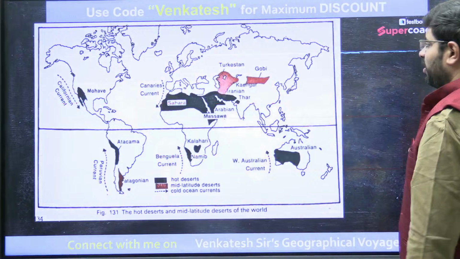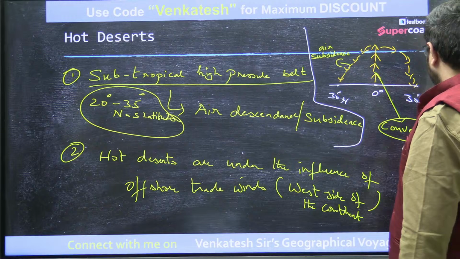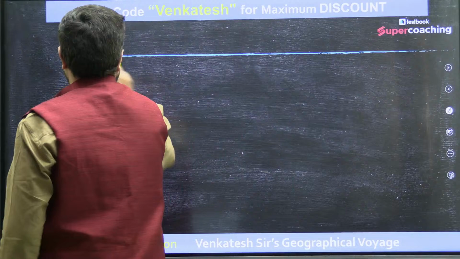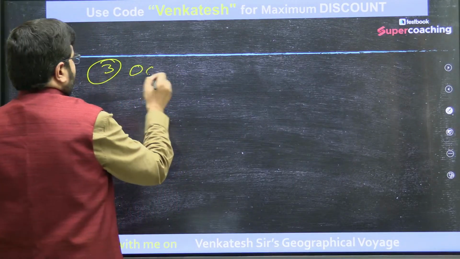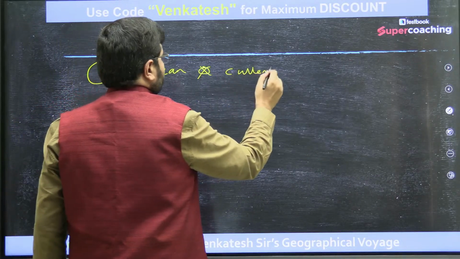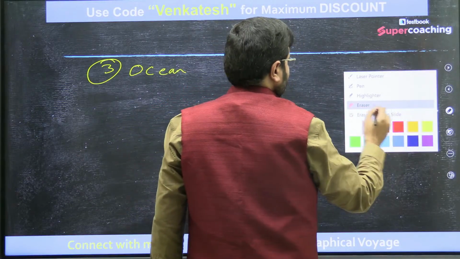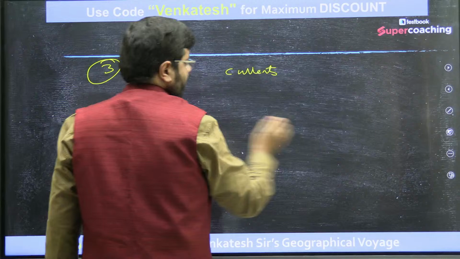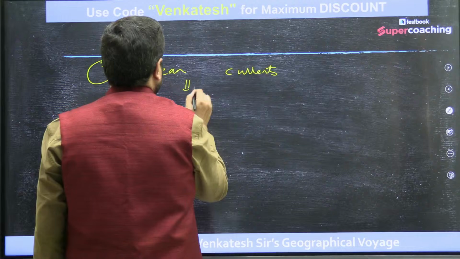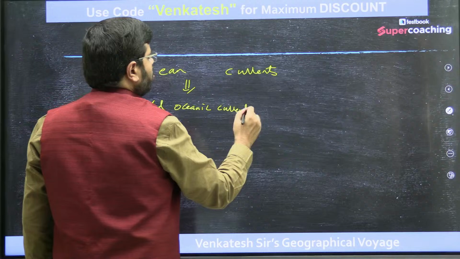So the third factor, why hot deserts are located or how they are formed. 1, 2, then the third factor, oceanic currents. Cold oceanic current. What does a cold oceanic current do?